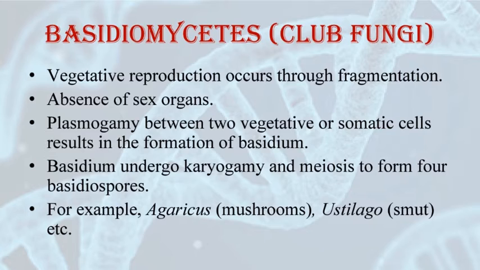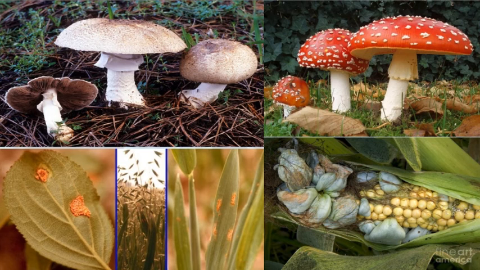Examples of Basidiomycetes are Agaricus, as I said earlier, it's the mushroom; Ustilago, that is smut; and Puccinia, that is the rust fungi. These are the examples of basidiomycetes. The above two, as you can see in the image, have club shape, and that's why the fungus is known as club fungi. The lower two are the parasitic forms of basidiomycetes, which cause infectious diseases to the plants.